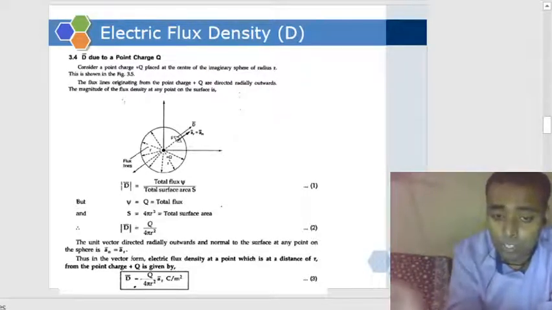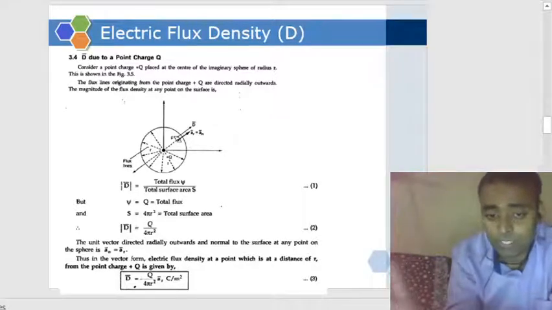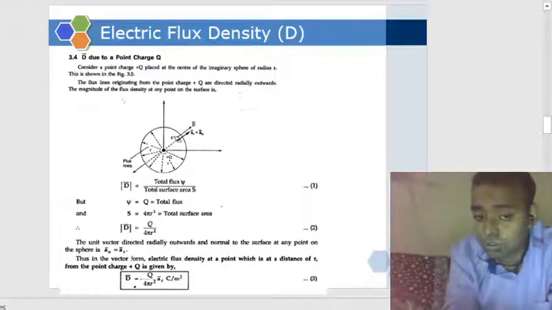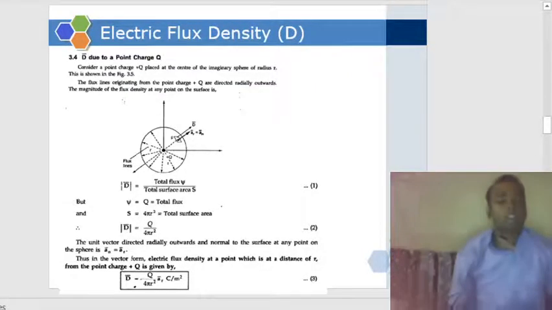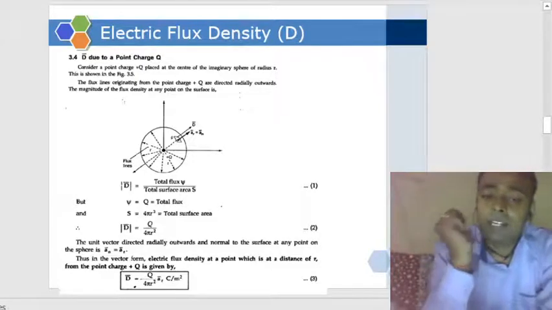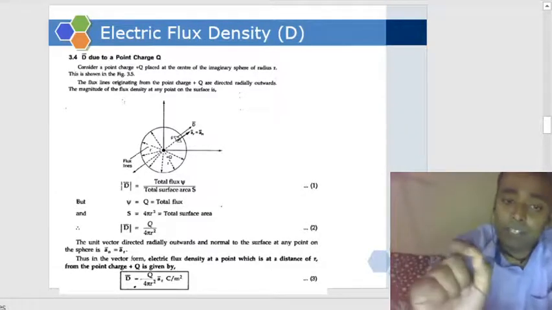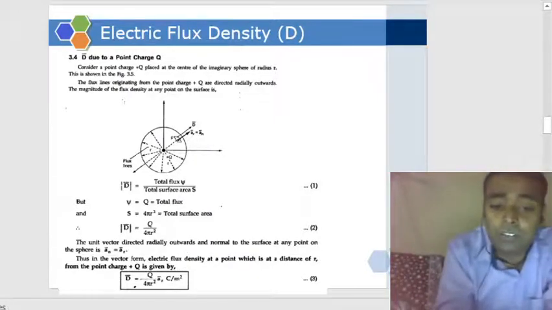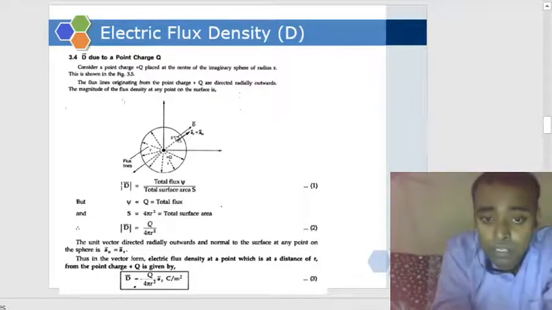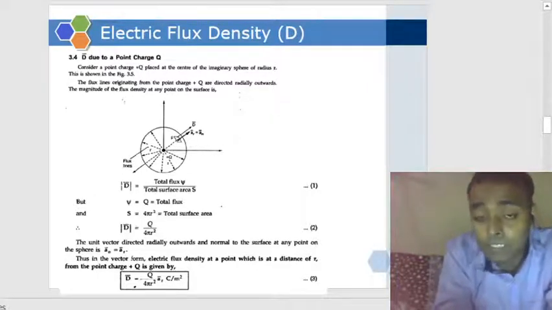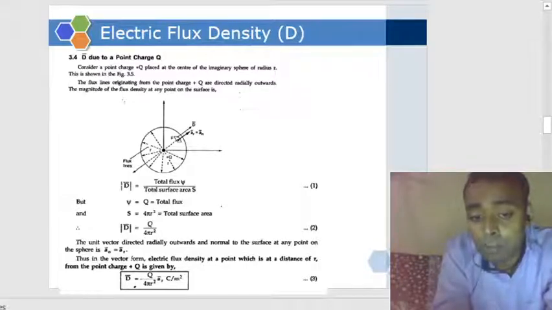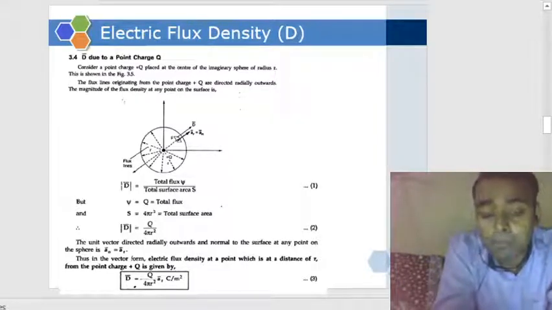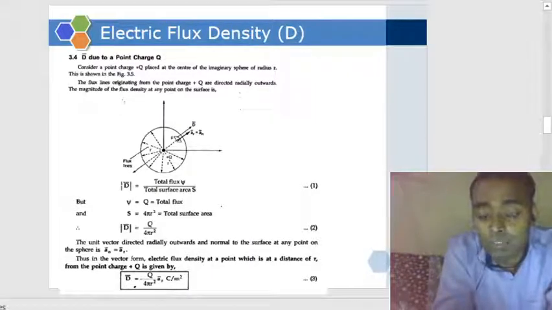What we did: from the total flux passing through the surface area, we got the flux passing through the unit surface area, isn't it? So Q upon 4 pi r square. Now see, we have calculated the electric field due to a point charge. Do you remember what it was? It was Q upon 4 pi epsilon r square in the direction of AR, isn't it?